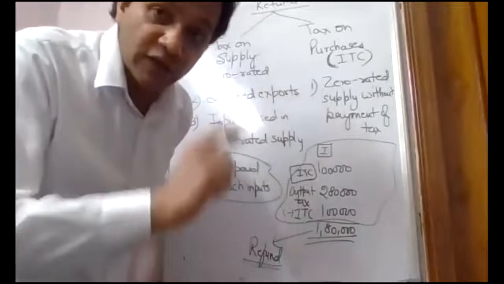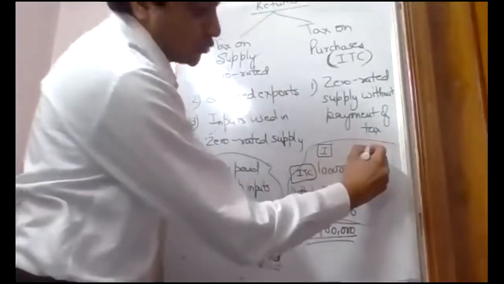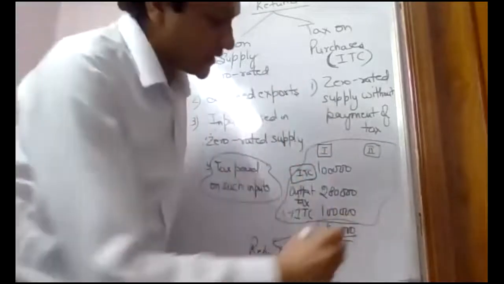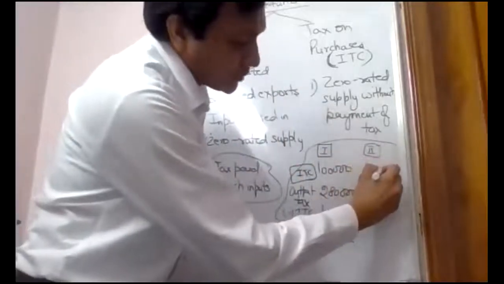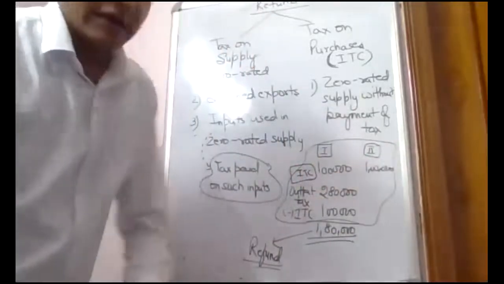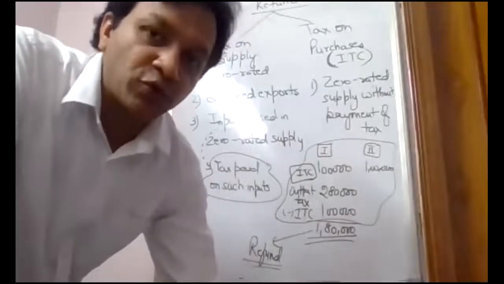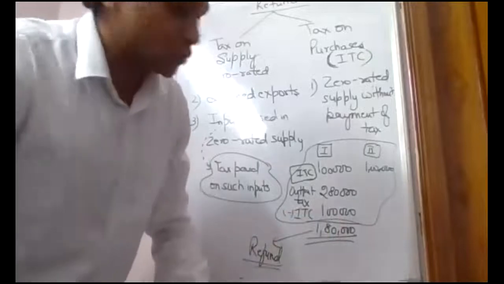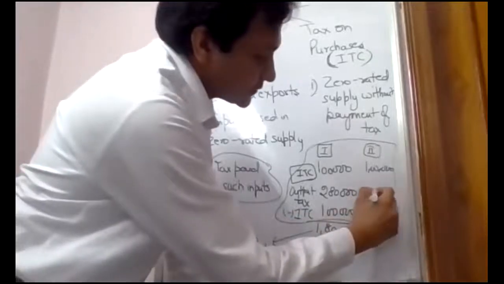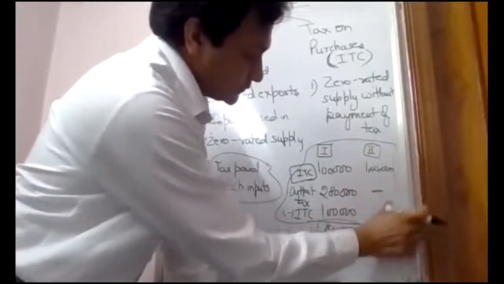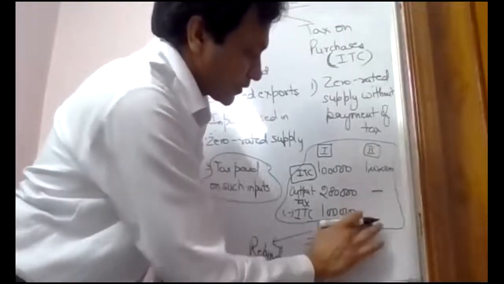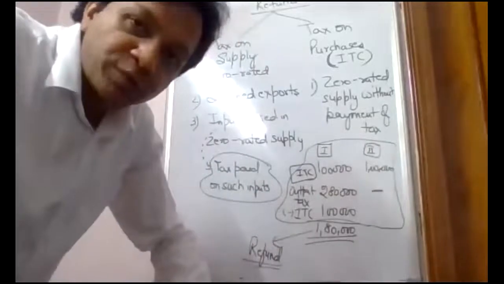There is another option also of zero rated supply. Option number 2. 1 lakh is the material, 1 lakh is the tax paid on material. And now 10 lakh is the value of my export. And government says second option, do not pay the tax. So I will not pay any output tax. There is no need to pay any output tax.